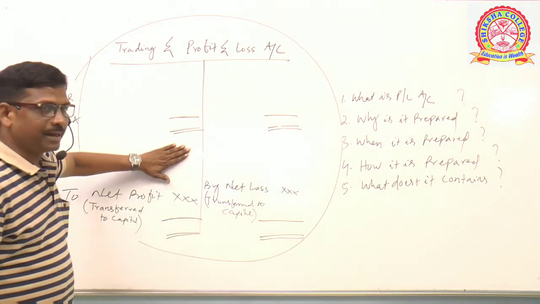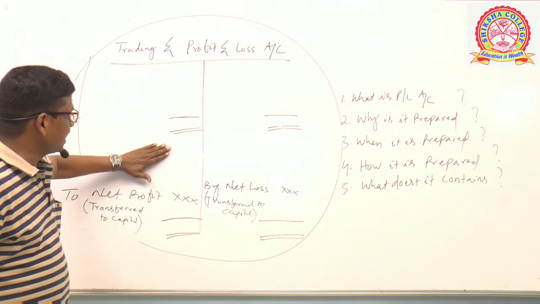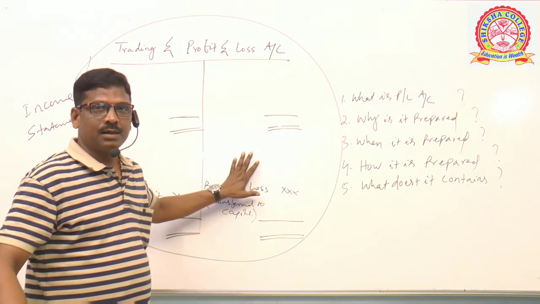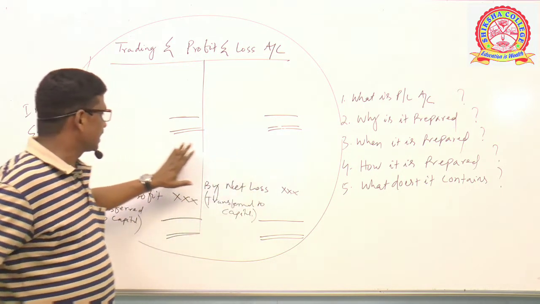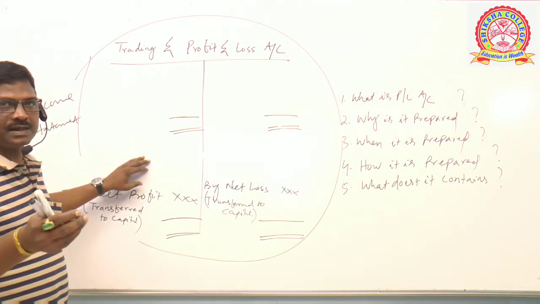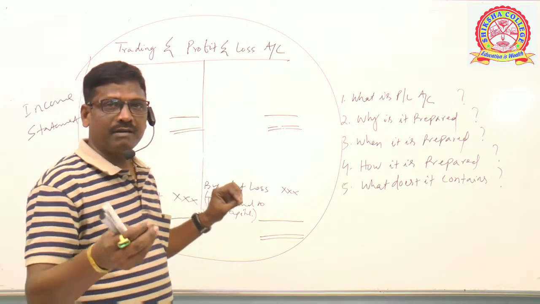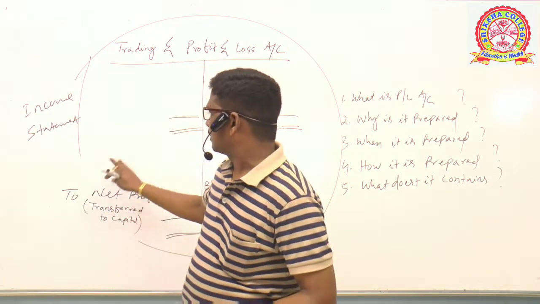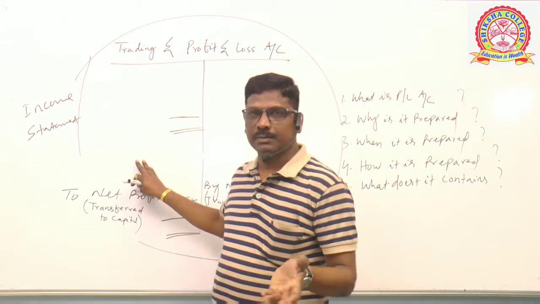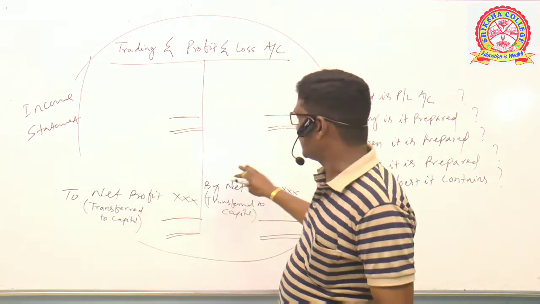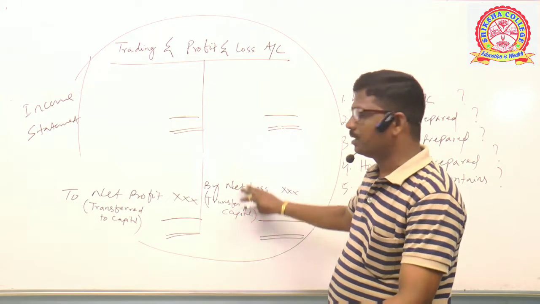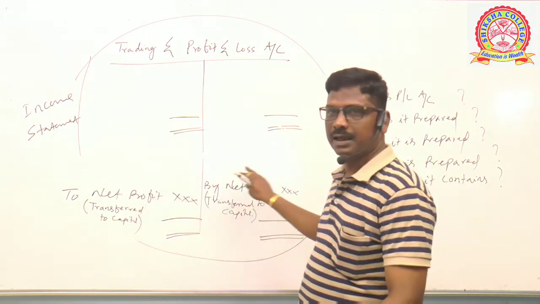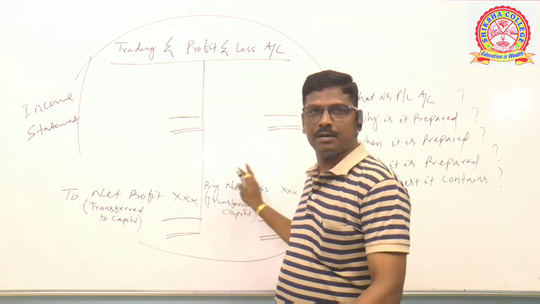It is the second step, contains expenses and losses on its debit side and incomes and gains on its credit side. Clear? Some expenses and losses are taken to the trading account. All others shall be put here. Similarly, all incomes and gains of the business shall be put on the credit side of the profit and loss account. The difference between the debit side and credit side is net profit or net loss.